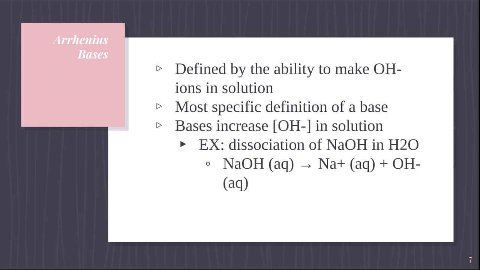With the dissociation of sodium hydroxide in water, you're going to get Na+ and OH- ions. Sodium hydroxide is a strong base because it's a group 1 metal, sodium. This means that it's going to fully dissociate into its ions for this reaction, so you have a unidirectional arrow.